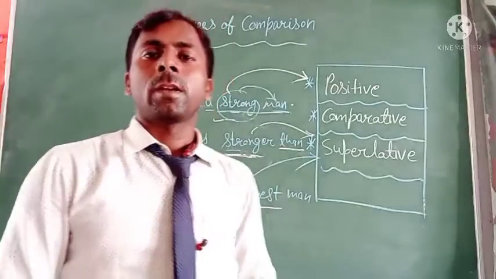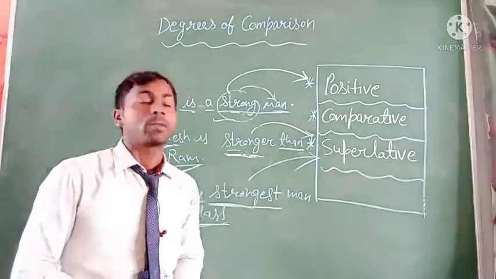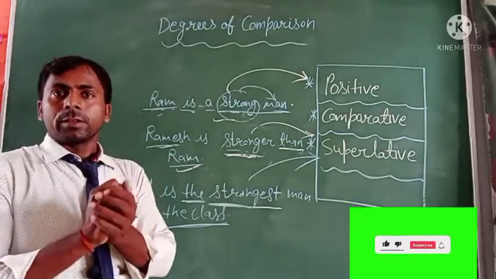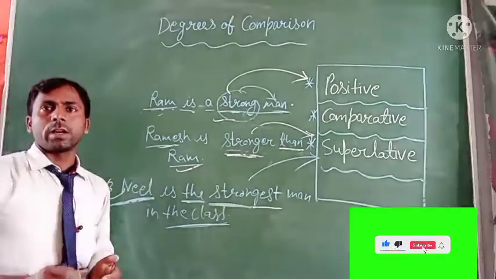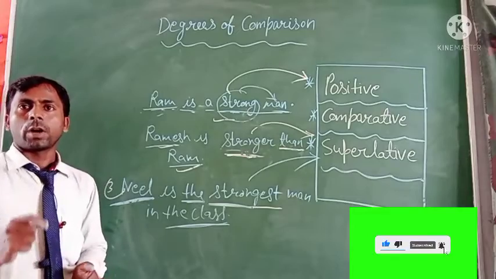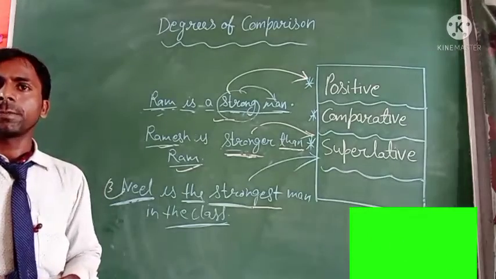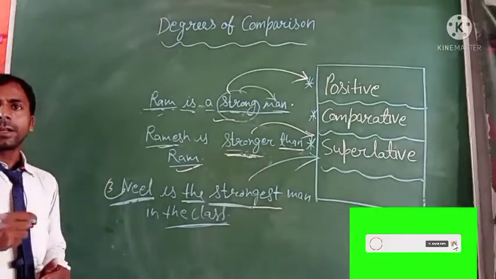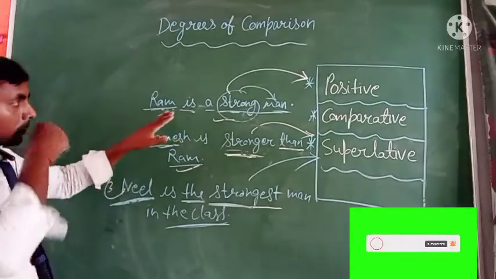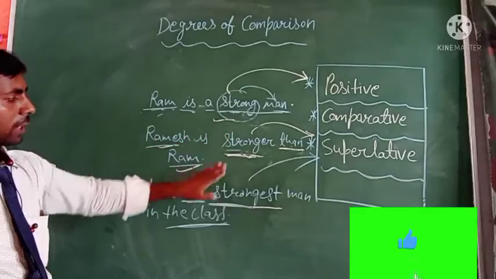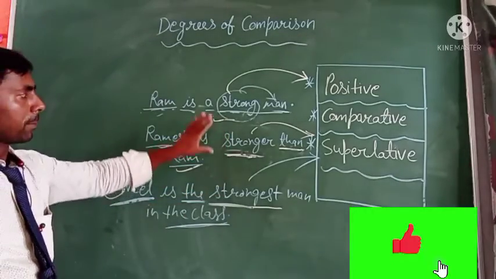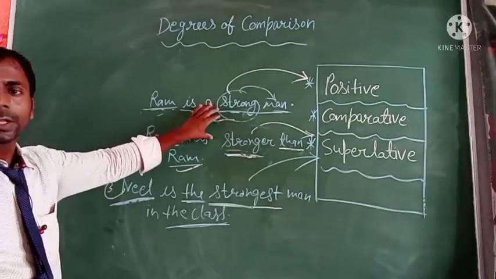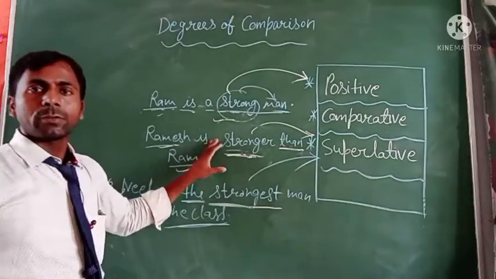Next, we will learn some rules of the degrees. There are some rules which govern the formation of the comparative and superlative degree of the adjective, just like strong, stronger, and strongest. It uses some rules to make the positive, comparative, and superlative degree.